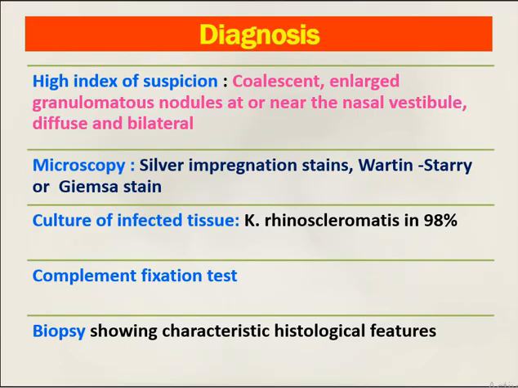How to diagnose rhinoscleroma? It is diagnosed by a high index of suspicion, with coalescent enlarged granulomatous nodules at or near the nasal vestibule. Microscopy shows the organism in silver impregnation stains, Warthin-Starry, or Giemsa stain. If you culture the infected tissue in the granulomatous stage, Klebsiella rhinoscleromatis can be identified in around 98% of the specimens. Complement fixation test also can be performed, and biopsy showing characteristic histological features is the most diagnostic for rhinoscleroma.